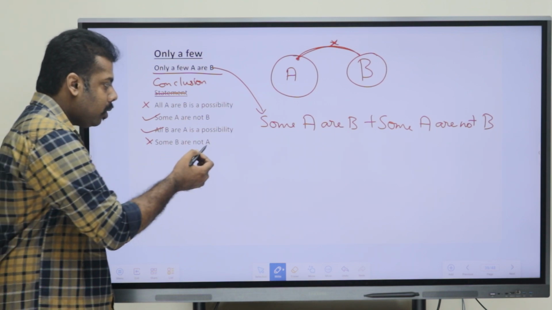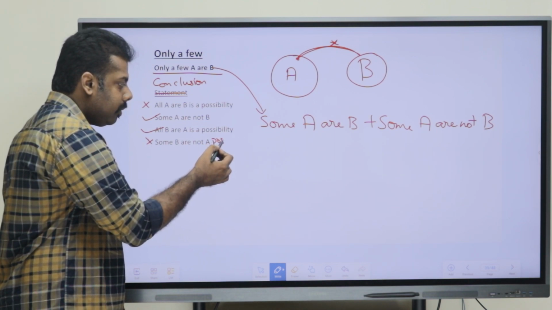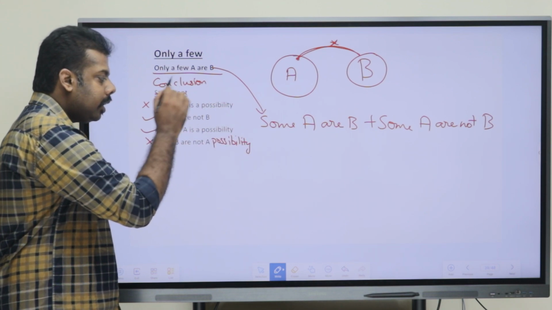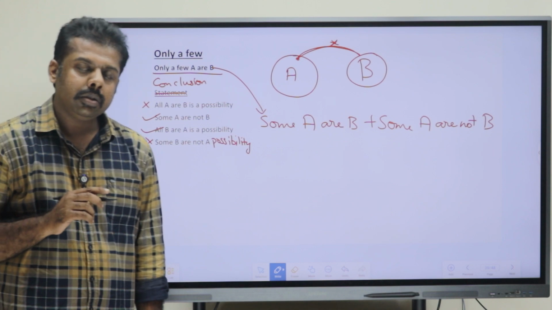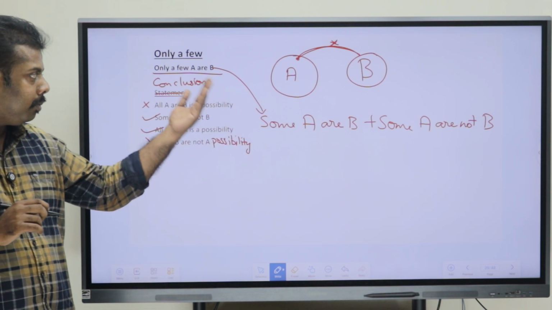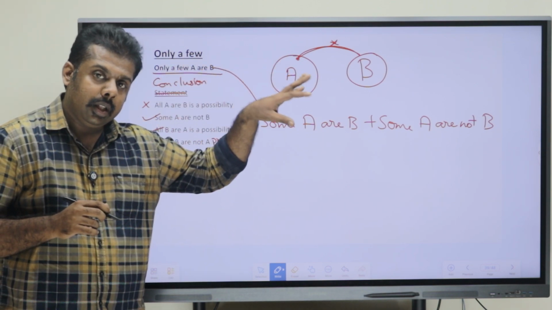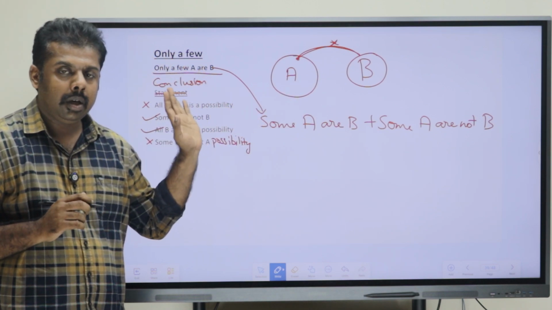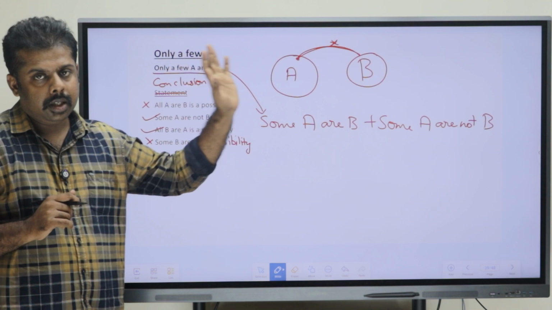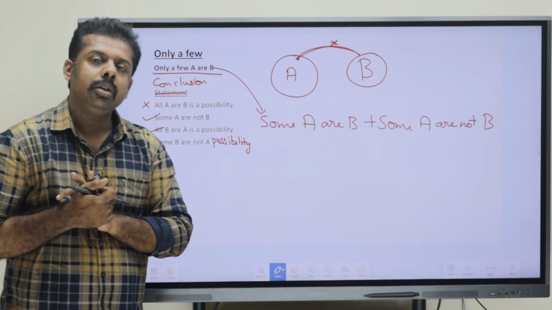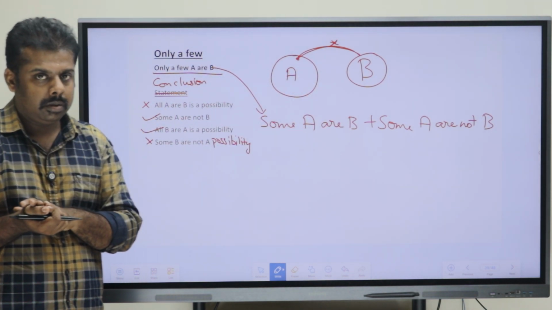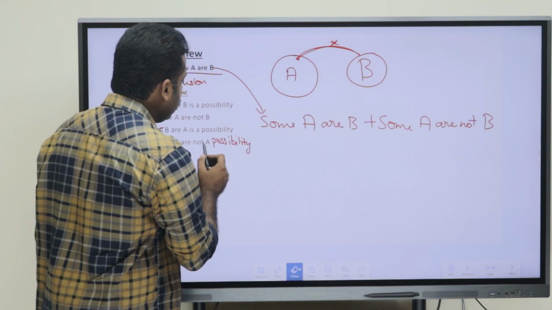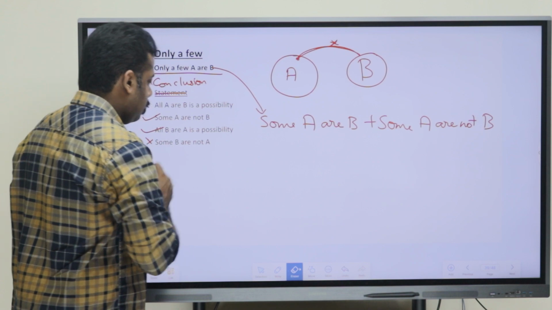Say if they were adding a possibility here, some B are not A is a possibility, then we would say that that conclusion is right, because we don't know with respect to B. Sometimes there is a possibility that some B could not be A, but if we are just saying it as a definite conclusion, then that has to be wrong. Okay. So if they haven't added a possibility here, then this conclusion is wrong.